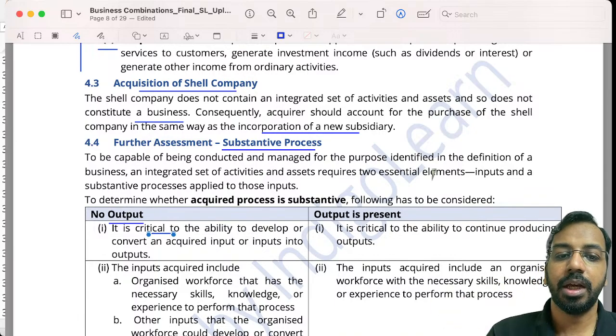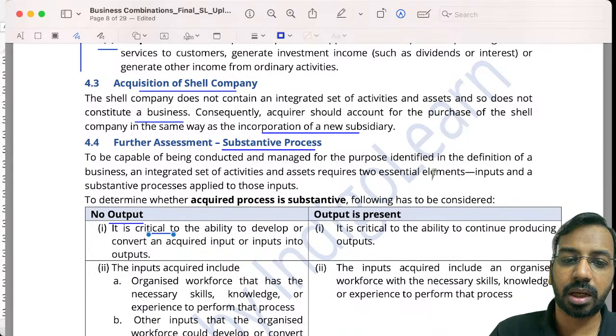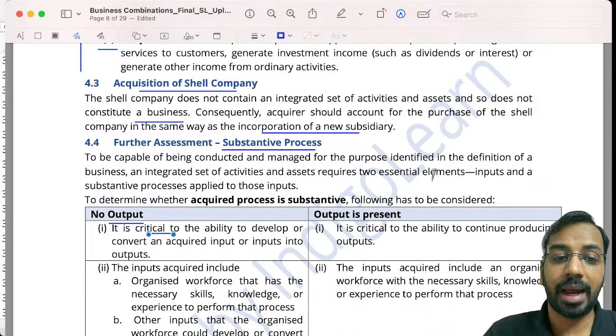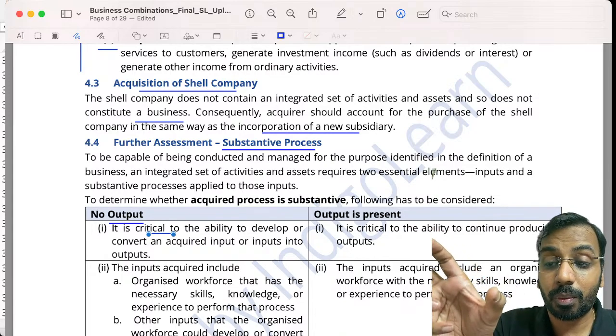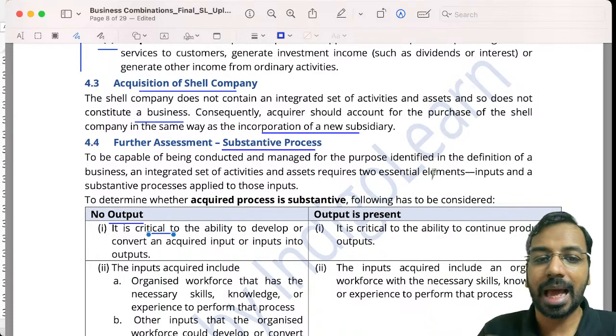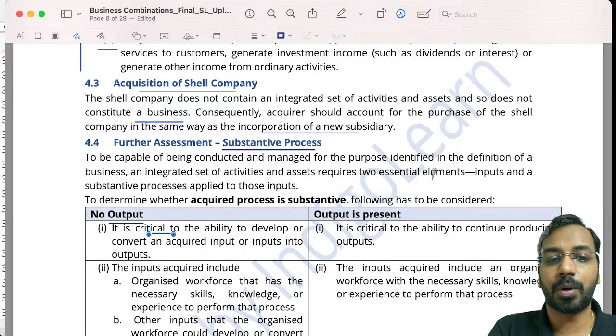So input could be your workforce, input could be your non-current assets. Whereas when we say the process has to be substantive, the workforce, for example, you have a set of employees. Now these employees have the knowledge, the experience, they can perform the particular process.